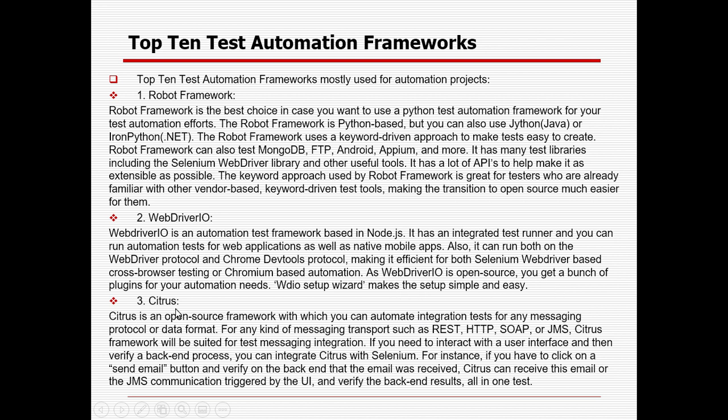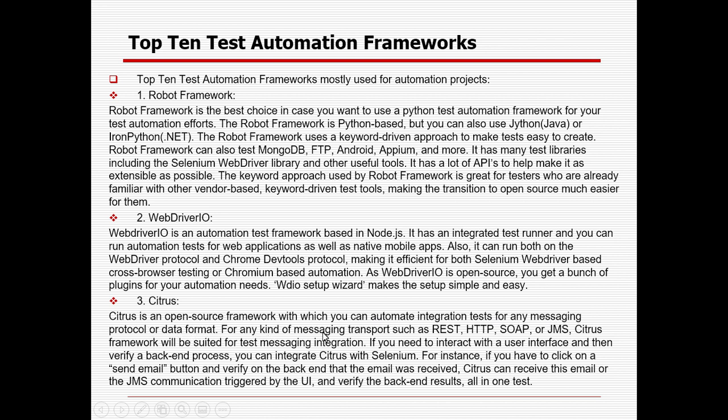Then the next one is Citrus. It is also an open source framework. I think all the major frameworks I am talking about are open source, so you don't need to pay any license cost, and you can get most of them from GitHub. With the help of Citrus, the user can automate integration tests for any messaging protocol or data format.